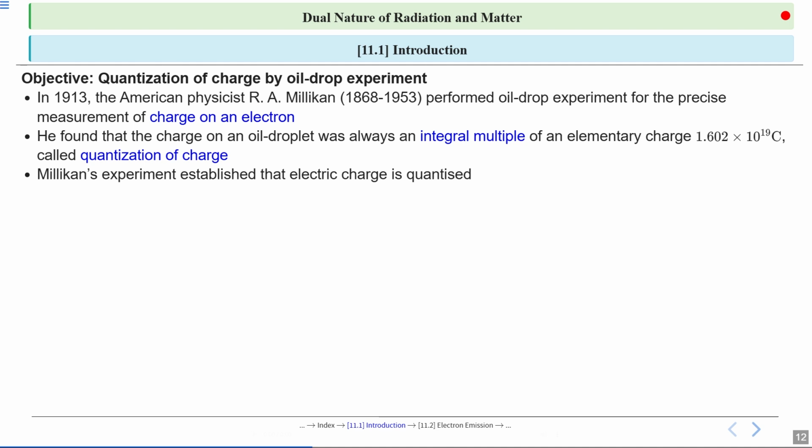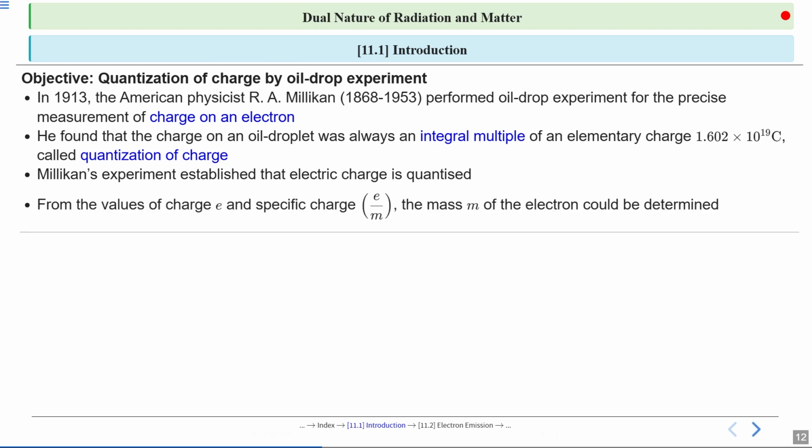So, Millikan's experiment gave us direct evidence that the electric charge is quantized. In other words, you can't have half an electron charge or any random amount. It's always a whole number times this elementary charge.